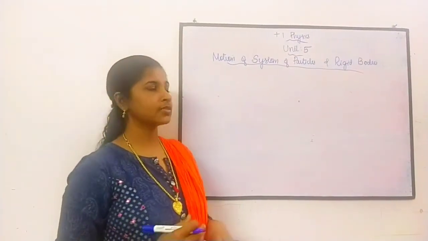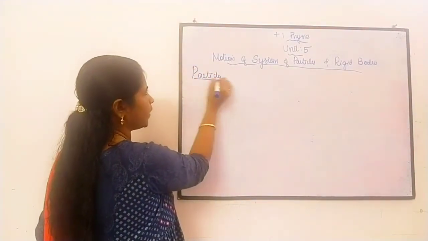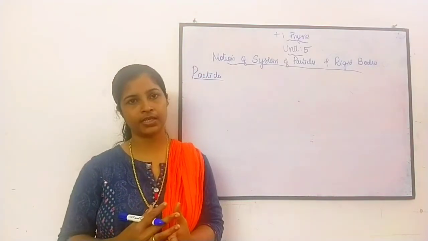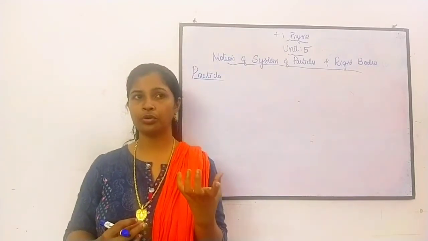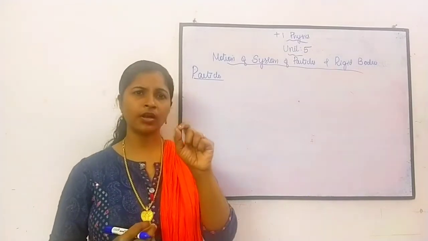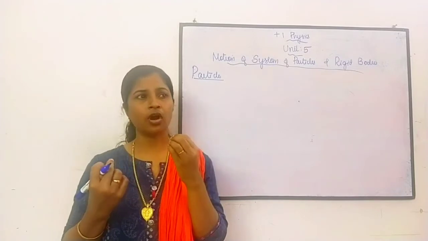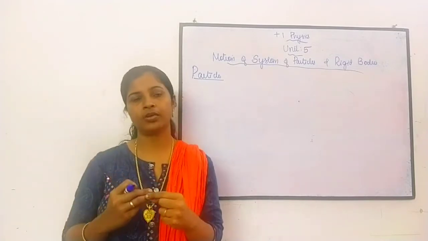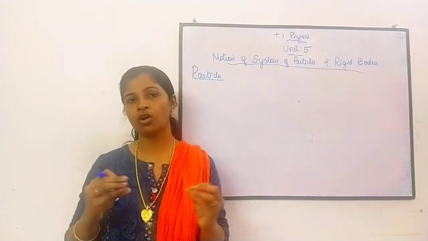Now let us first discuss what is meant by a particle. We know that all the material around us is made up of so many particles. What is this particle? Actually, this particle has no measurable shape and no measurable size. It is not a measurable quantity, it will be very tiny. We can assume it like this, and such a thing we call a particle.